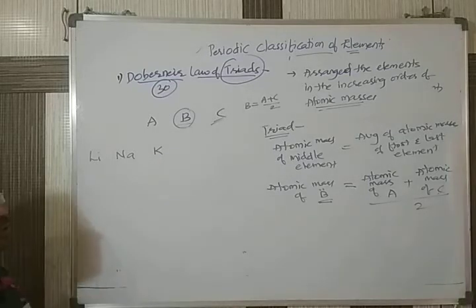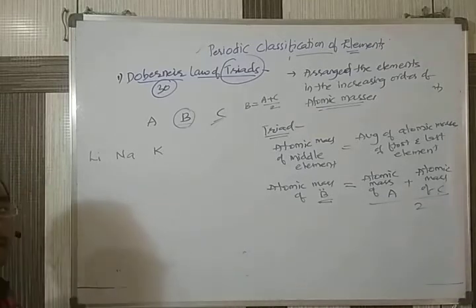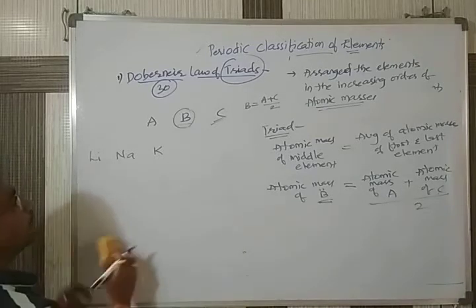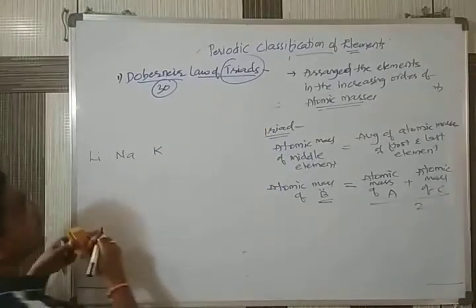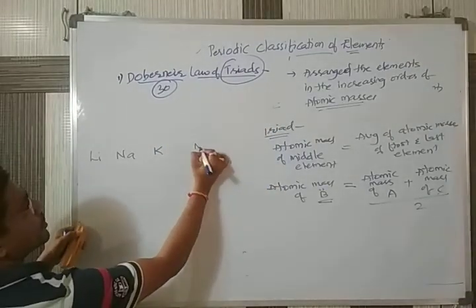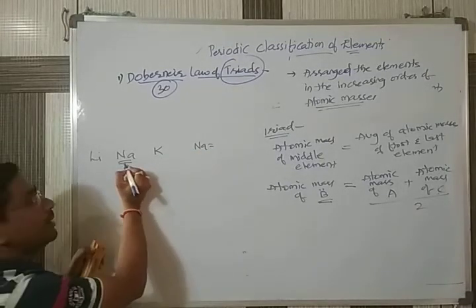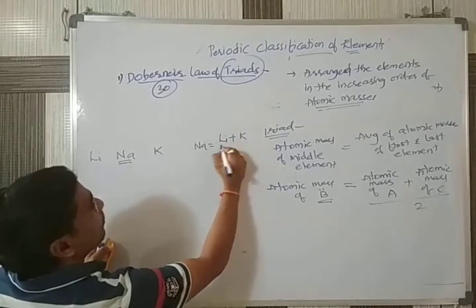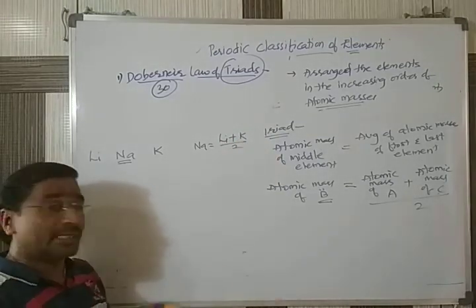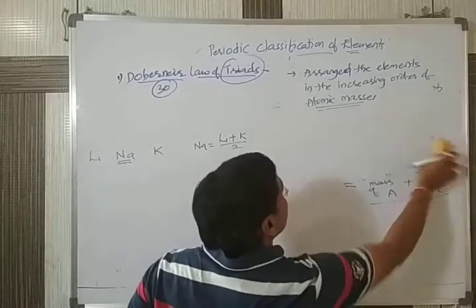So according to our concept, lithium, sodium, and potassium. According to our rule, the middle element is sodium. The mass of sodium should be equal to the atomic mass of lithium and potassium by 2. So let's see whether they are correct or wrong.